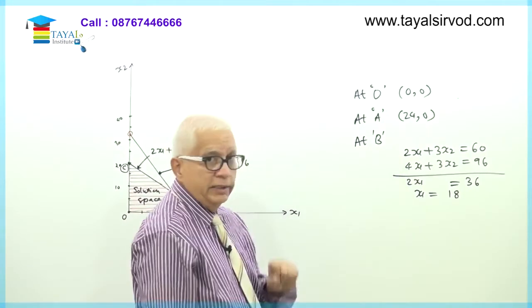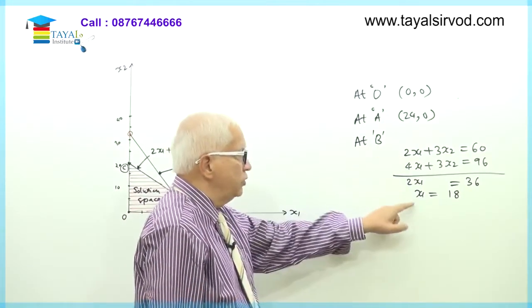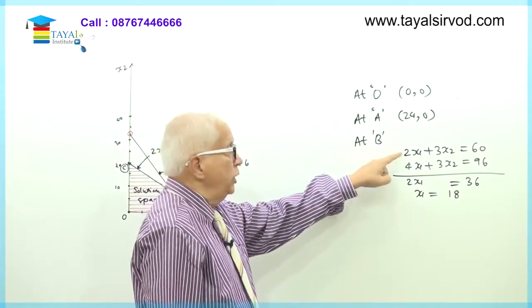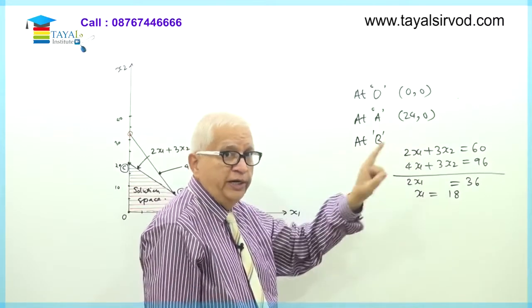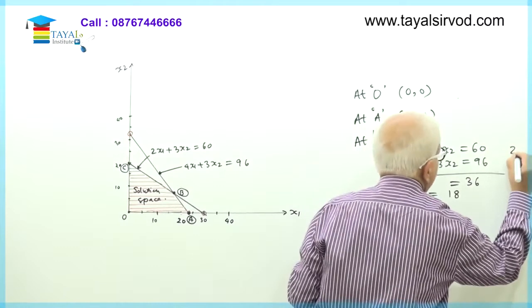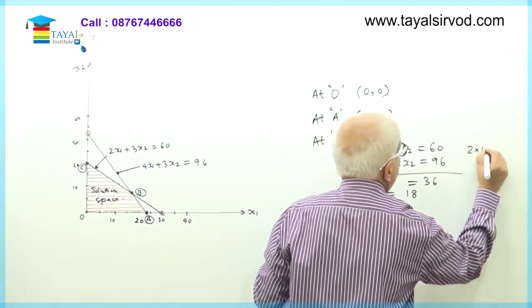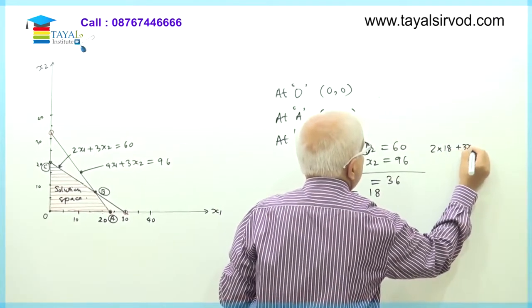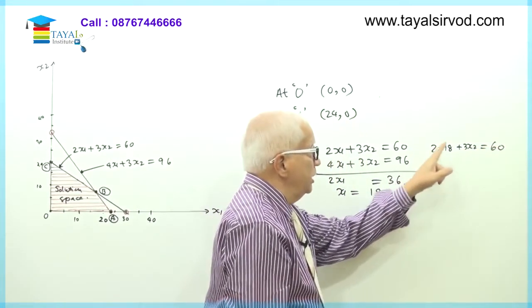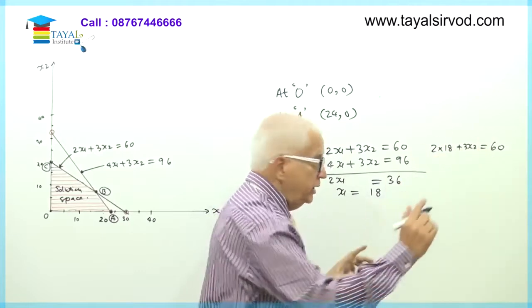Put the value over here, x1, in either of these equations. You can put x1 is equal to 18. If I put it here, the easier one, 2 into x1, that is 2 into 18, which is 36. So this equation becomes 36 plus 3x2 is equal to 60.